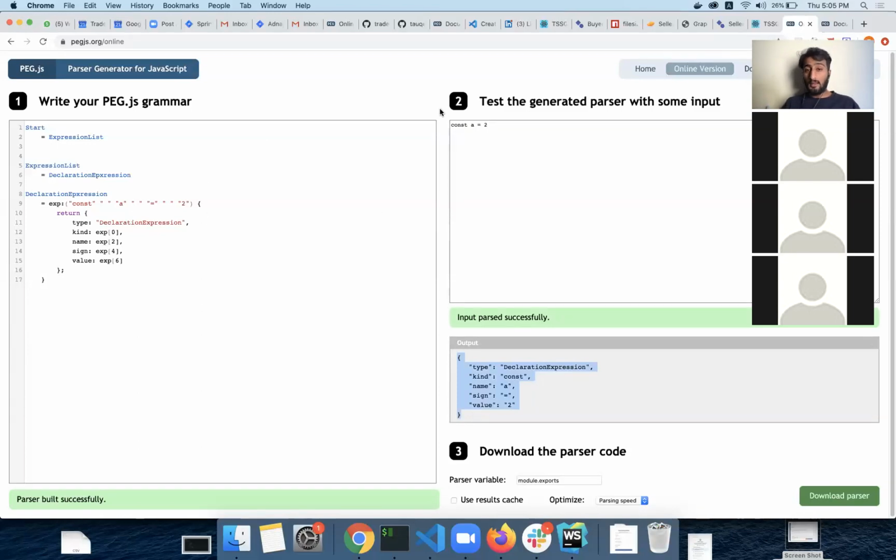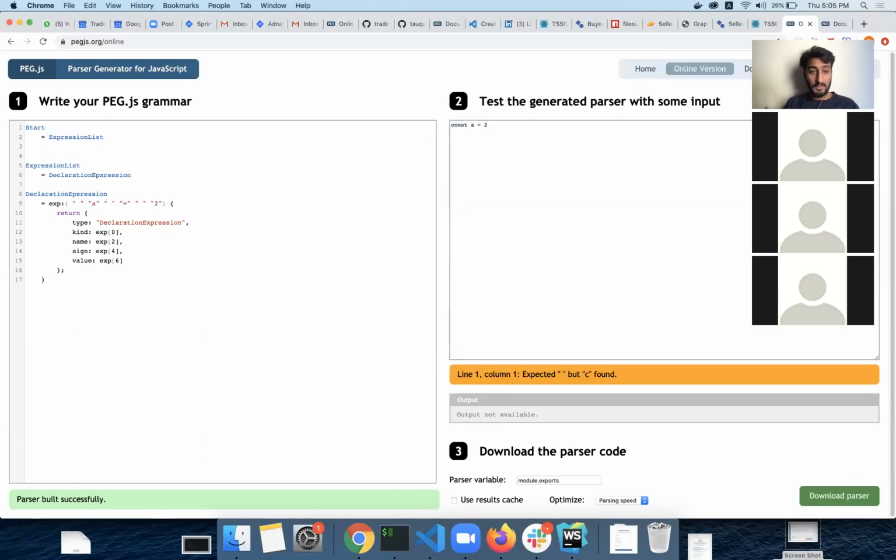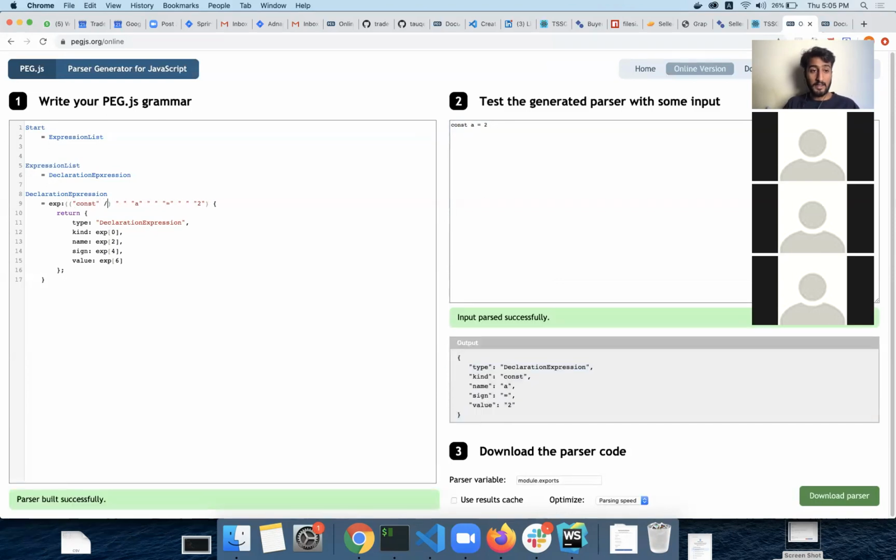So let's say if I want to accept let as well, what I'll do is cut this and make it a group, and then have let as well. So this is going to be an or expression. If it doesn't find the const, it will try to match with the let. So if we have the let here, look, it is automatically parsing that into let. If we write const here statically, it will not change this. So now it is picking that up.